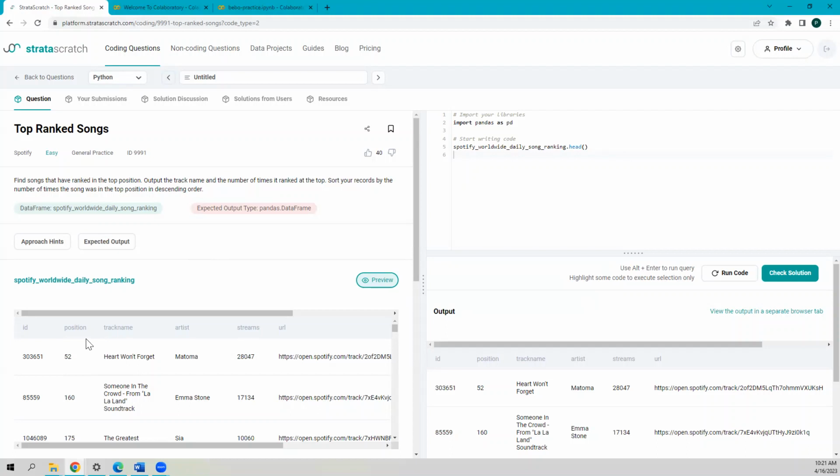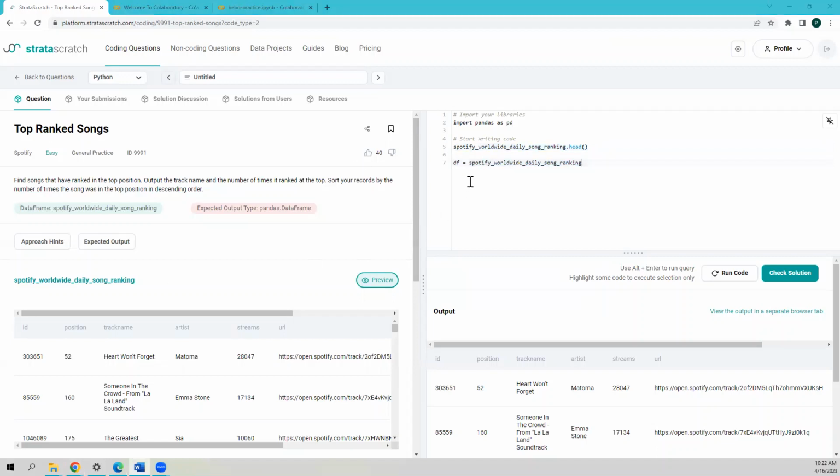Now, first thing first, it's hard to refer to this long data frame, Spotify worldwide daily song ranking. So we are going to give it an easy data frame name, which is DF. This is the first step, I would say.